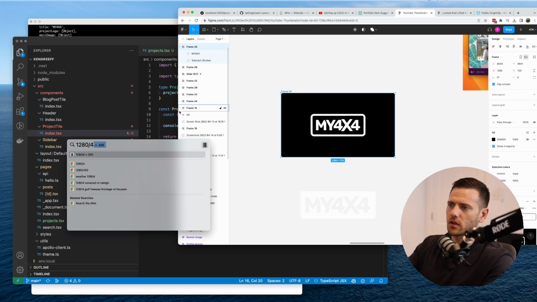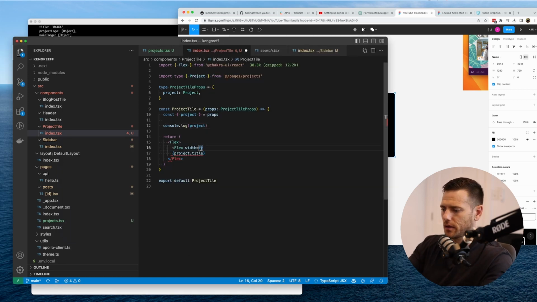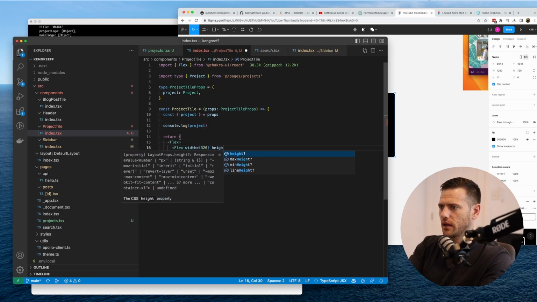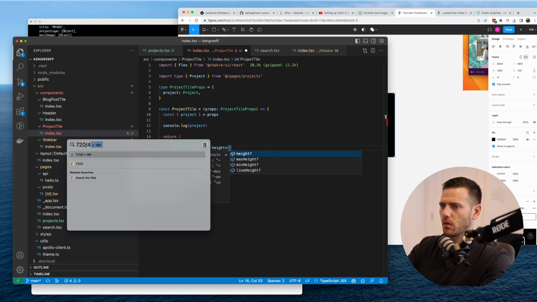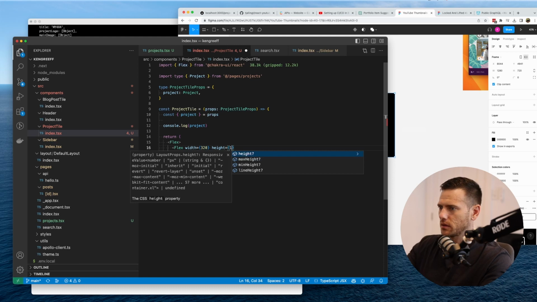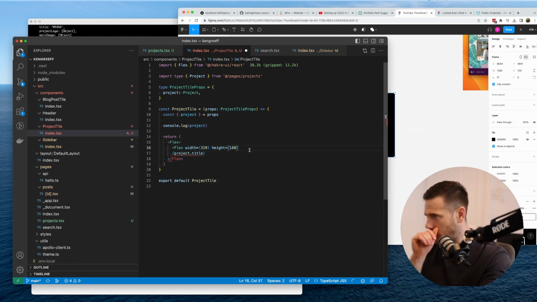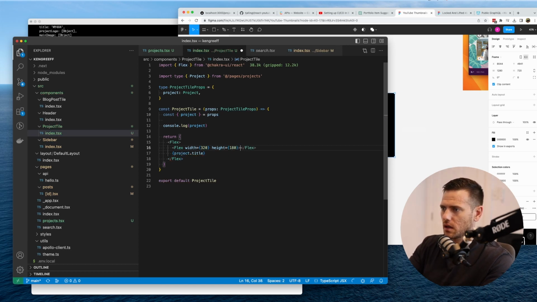Let's go to 4, let's go 320, and then the height is going to be 720 divided by 4, 180. So we're going to maintain that aspect ratio. We can probably even downsize that picture so we're not wasting bandwidth, but for now, we're just going to do this. We'll do a background color of just black.